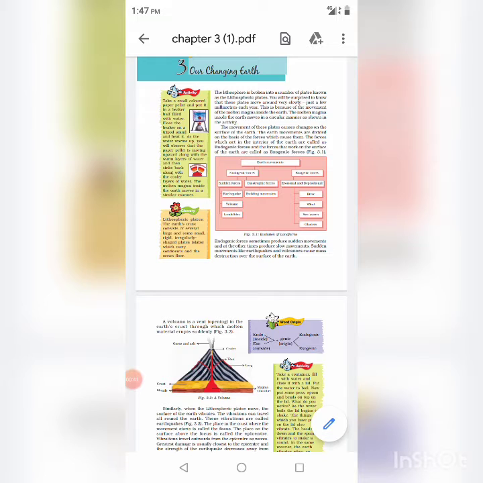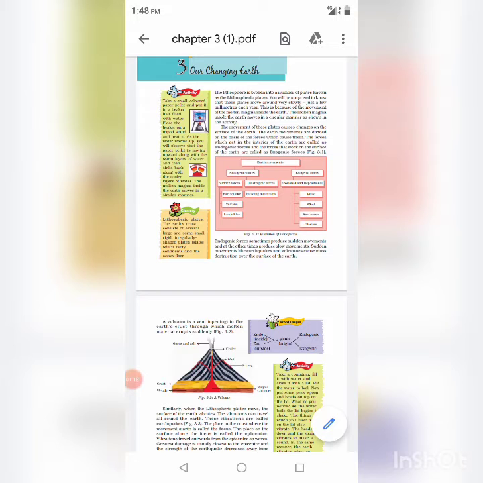The lithosphere is broken into a number of plates, known as lithospheric plates. These plates move around very slowly because of the movement of the molten magma inside the earth. The molten magma inside the earth moves in a circular manner. The movement of these plates causes changes on the surface of the earth. The earth movements are divided on the basis of the forces which cause them. These forces are called endogenic forces and exogenic forces.